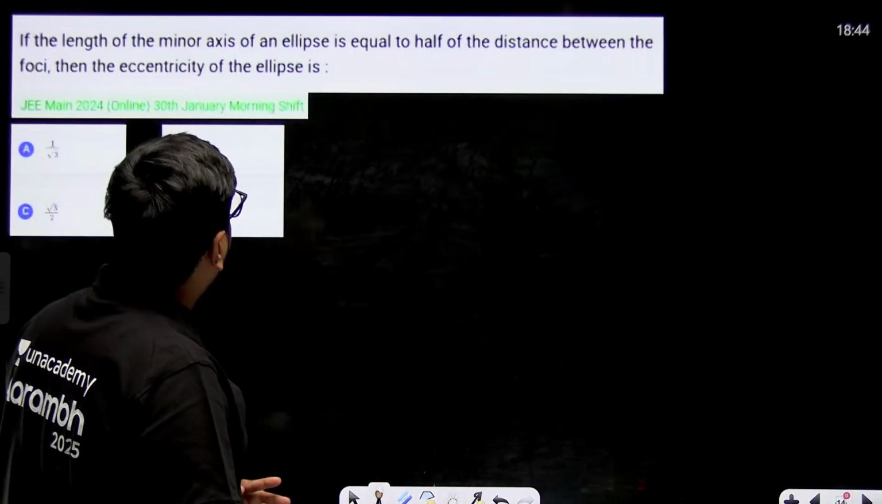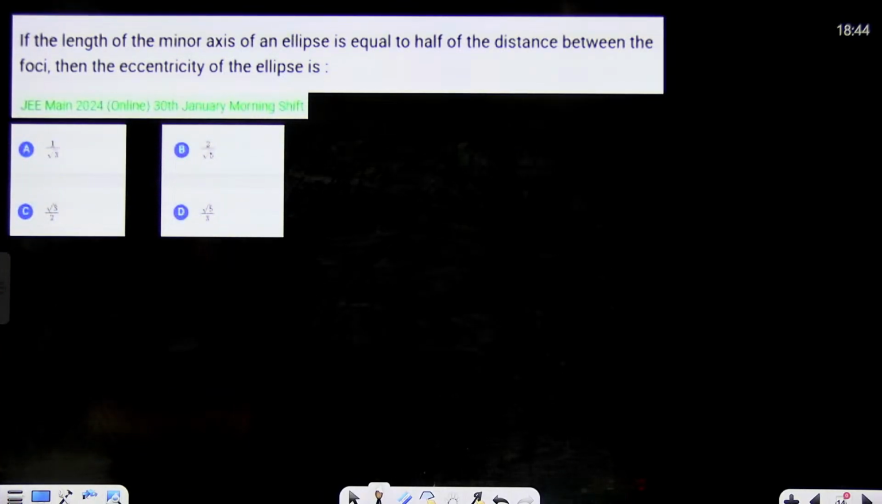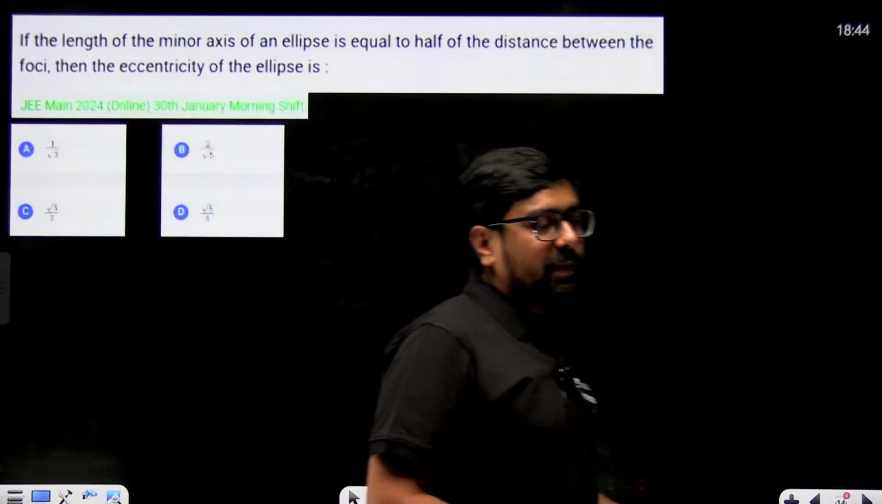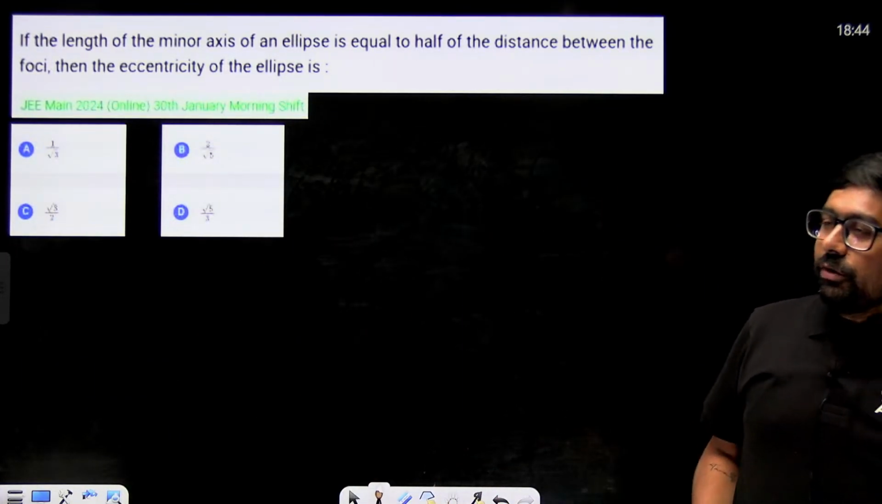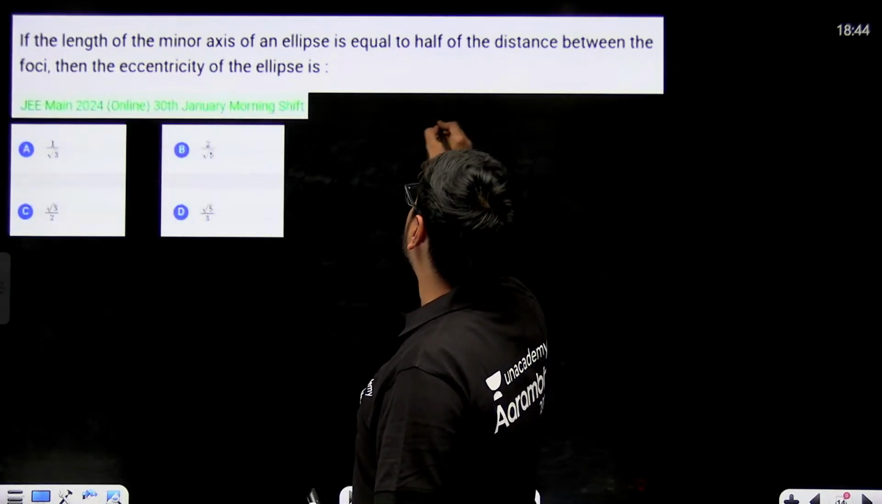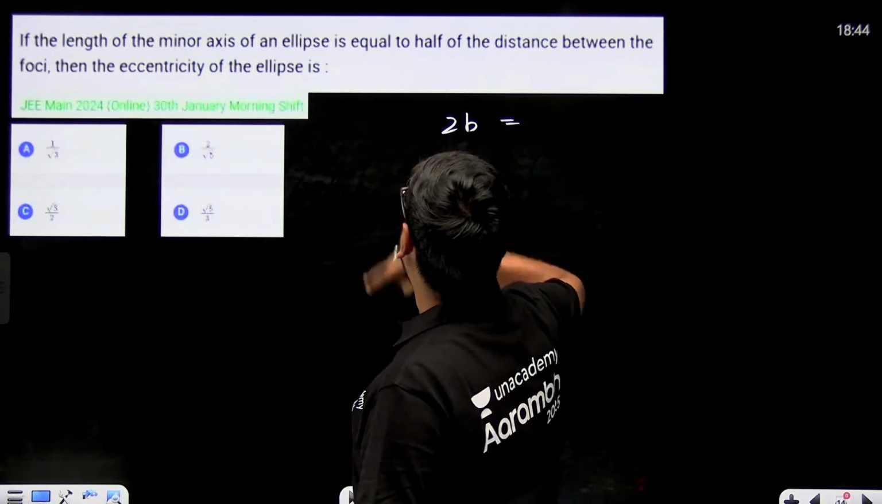If the length of the minor axis of an ellipse is equal to half of the distance between the foci, then the eccentricity of the ellipse is what? But they have given no information about the ellipse. So what will you do? You will assume it to be a horizontal ellipse. Obviously, the length of the minor axis of a horizontal ellipse is equal to 2b, which is equal to half of the distance